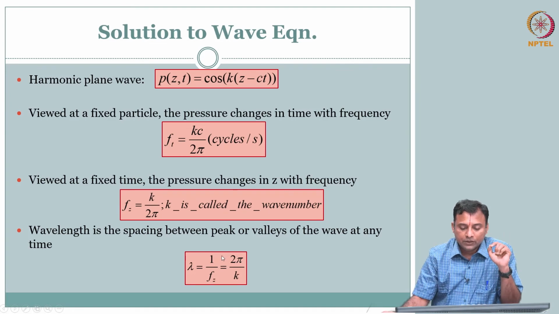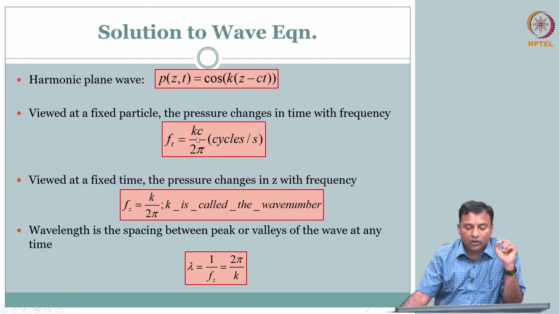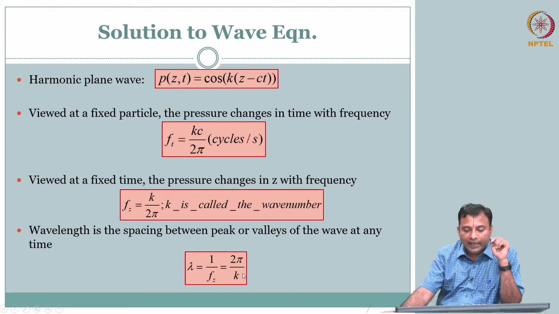Okay. So, of course, we can also relate these two. I already see that lambda is equal to 2 pi by k, but what is k? I can look here and say k is nothing but 2 pi f by c.